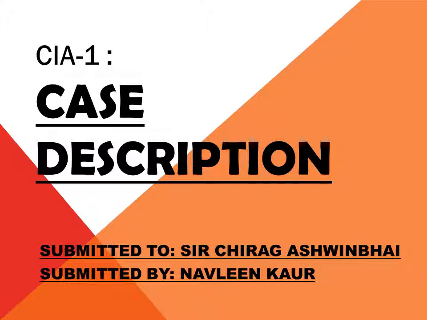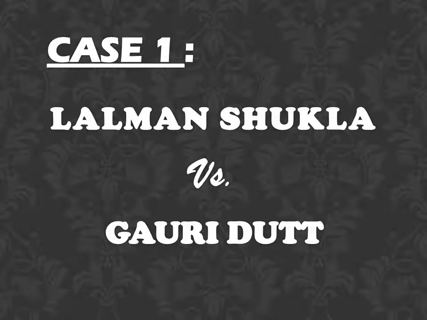In the following slides, we are going to discuss two law cases that I have chosen. First is Lalman Shukla versus Gauri Dutt case, and the second is CERS Ahmedabad versus Railways. So case one is Lalman Shukla versus Gauri Dutt. Let's study who were the main characters of this case.